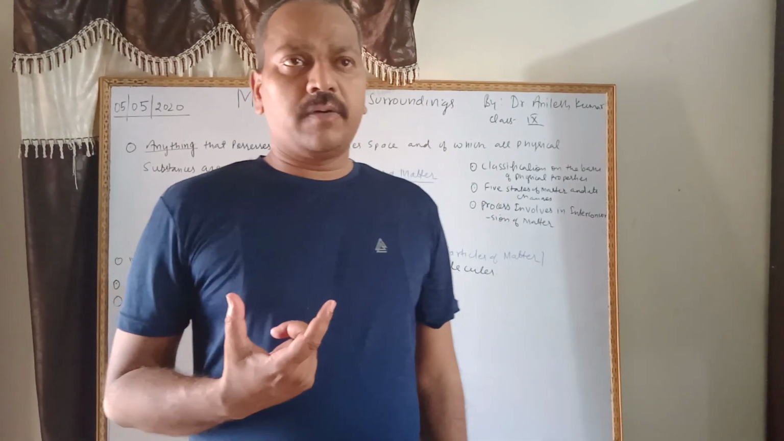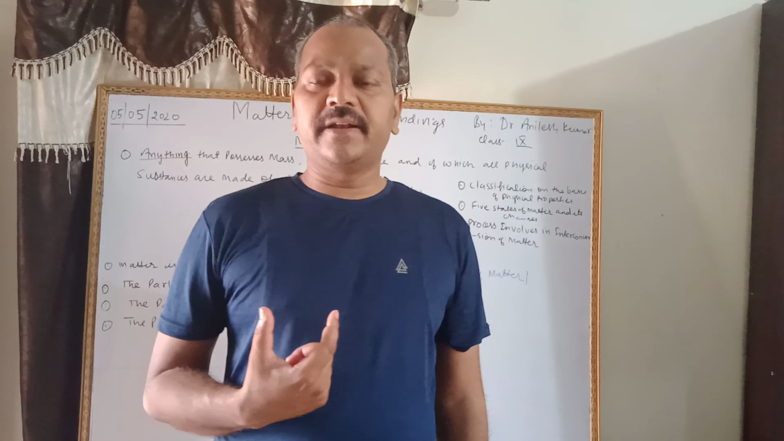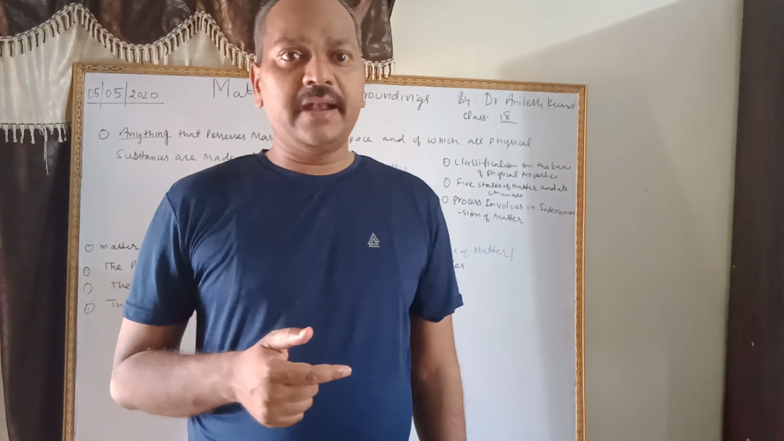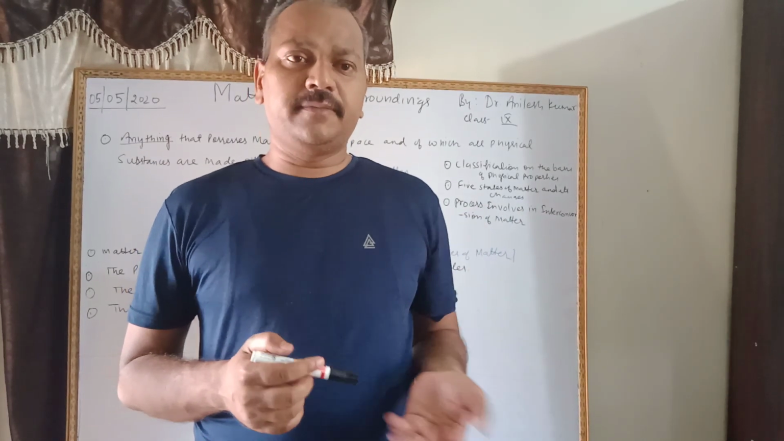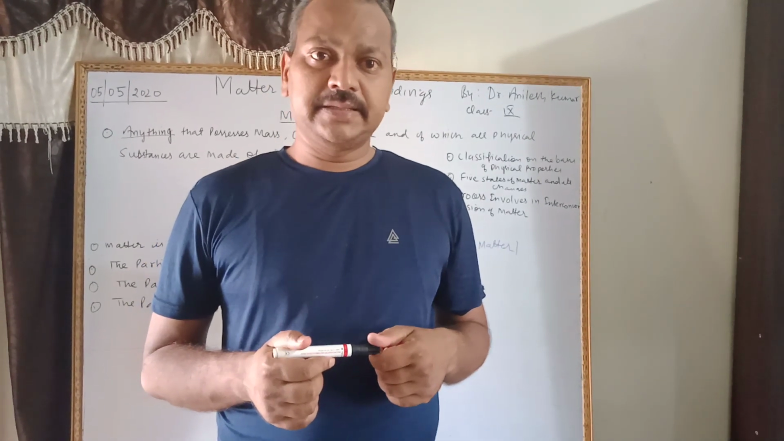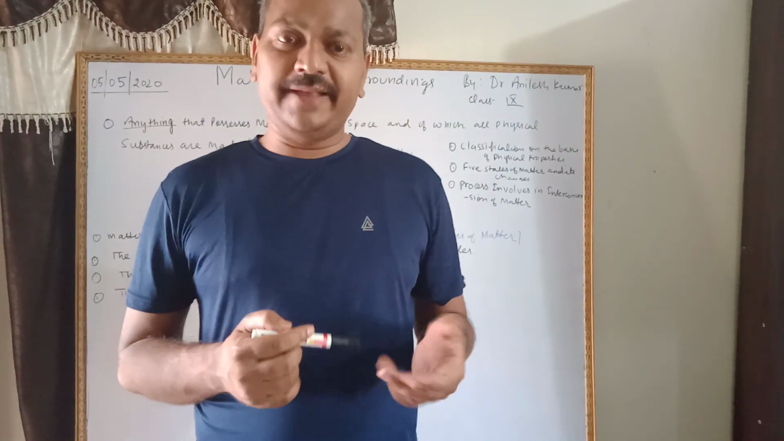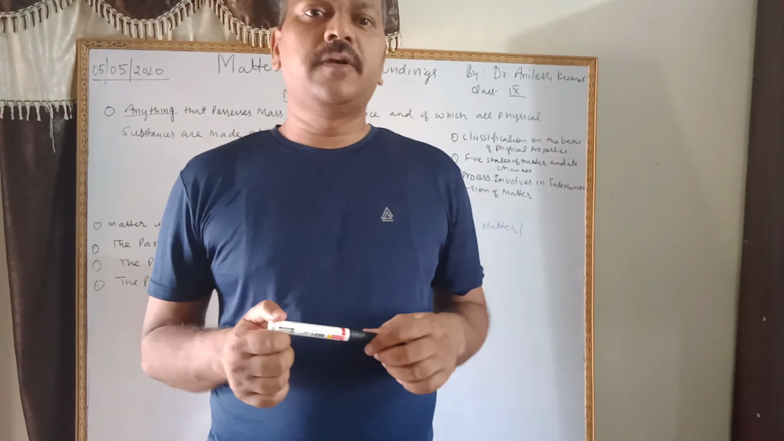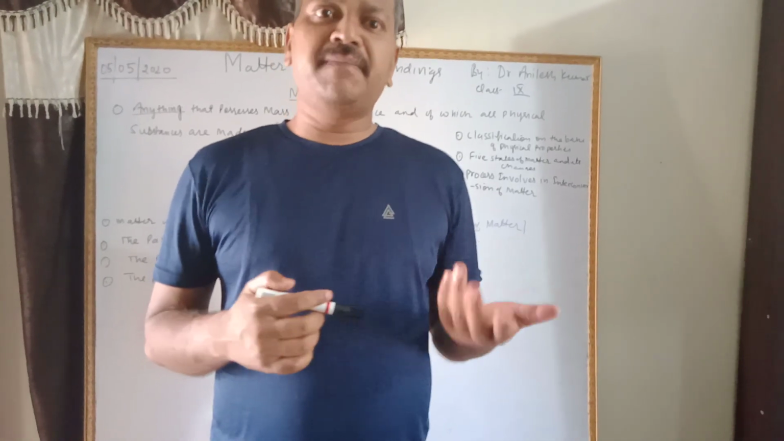Now, according to classical physics and general chemistry, matter is any substance that has mass and takes up space by having volume. Again, I am repeating, matter is any substance that has mass and takes up space by having volume. Or second definition, anything that has mass, occupies space, and of which physical properties are made up.